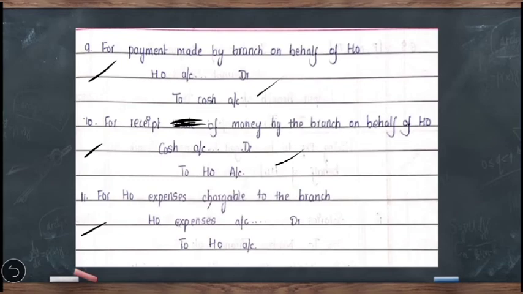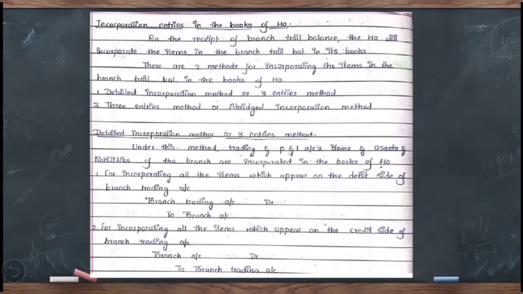So these are the adjustment entries for 11 special transactions that take place between the head office and independent branches, to be passed in the books of branches. Okay. Then let us take up the last content of the video, that is incorporation entries to be passed in the books of head office.